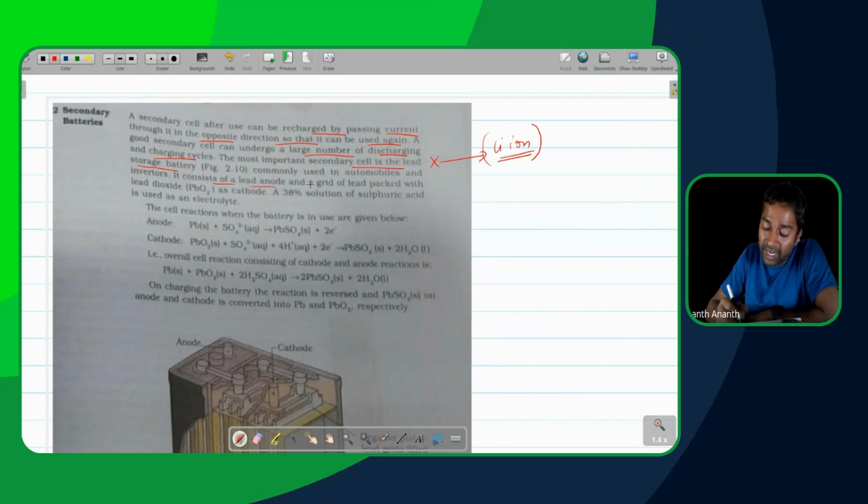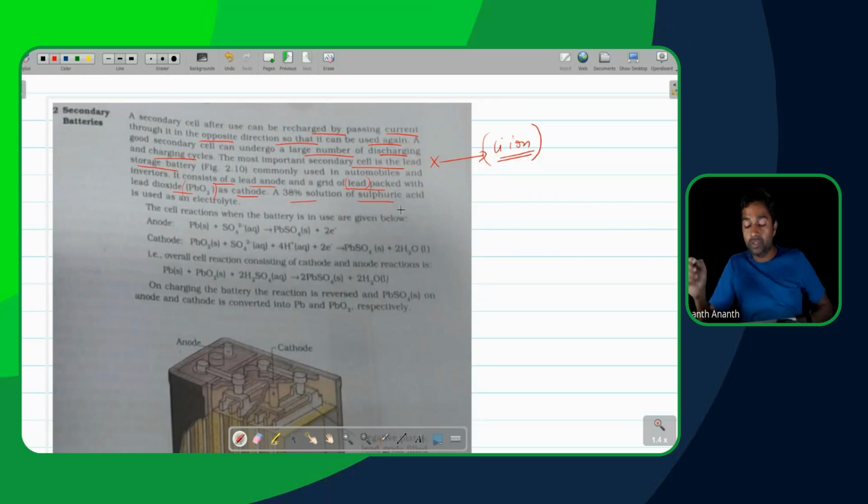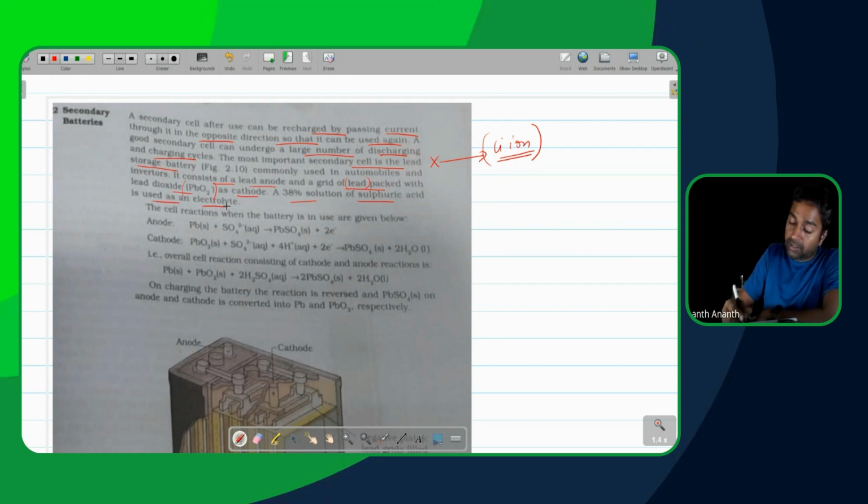It consists of a lead anode and a grid of lead packed with lead dioxide as cathode. So effectively, a lead anode is taken and a grid of lead dioxide as cathode is taken. A 38% solution of sulfuric acid is used as an electrolyte. Okay, so 38% solution, they are being very specific over here. I'll explain why they are being so specific in a minute when we are discussing the reaction.